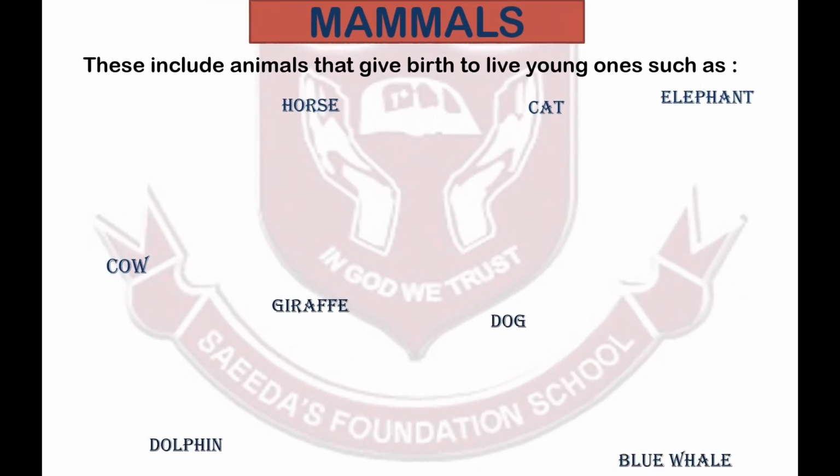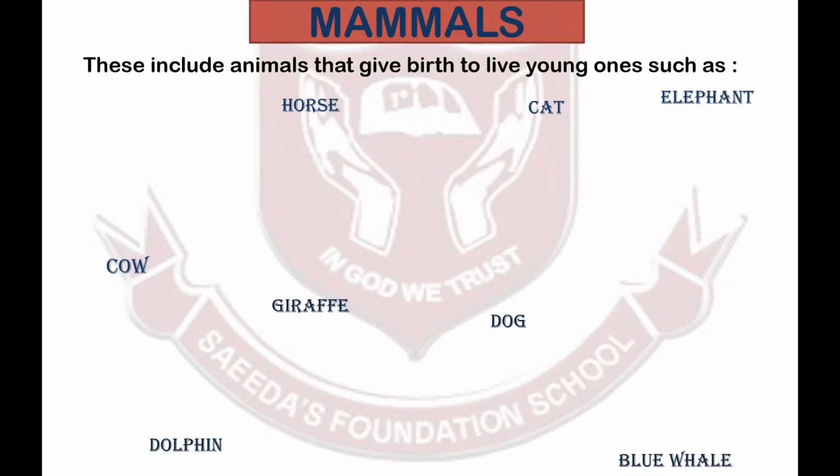Next is the class mammals. Mammals are warm-blooded animals, which means that they maintain a constant body temperature. Mammals include those animals that give birth to live young ones.